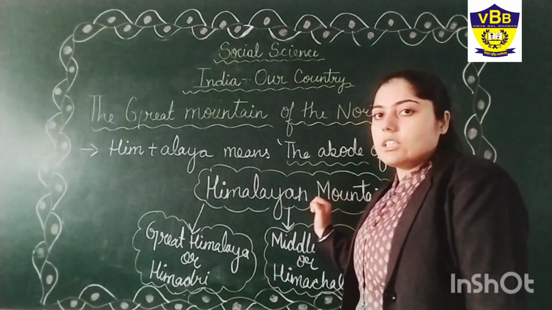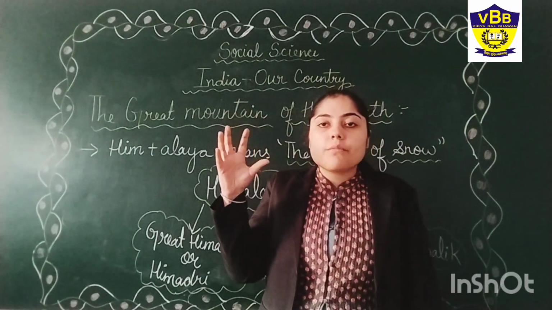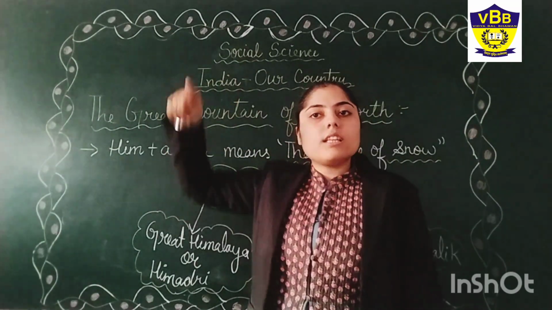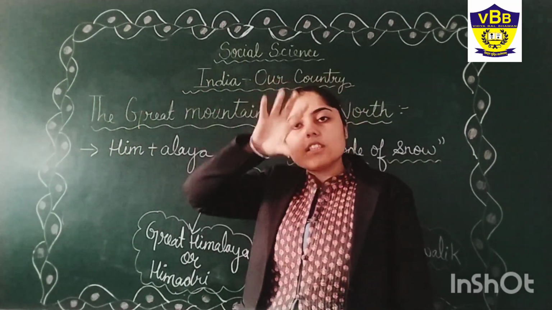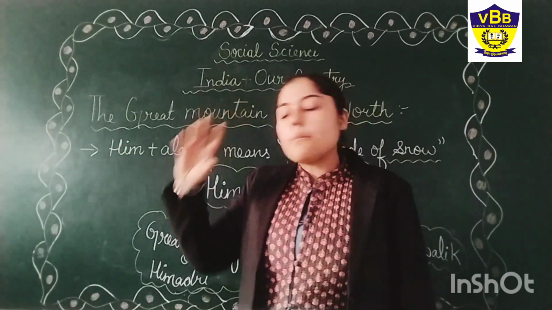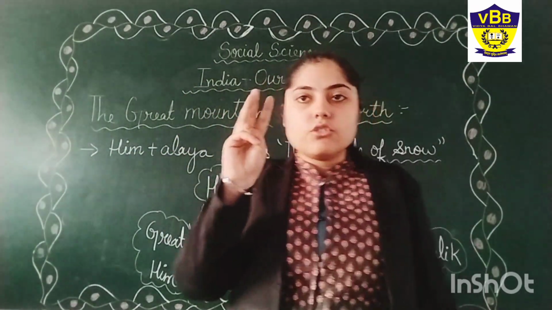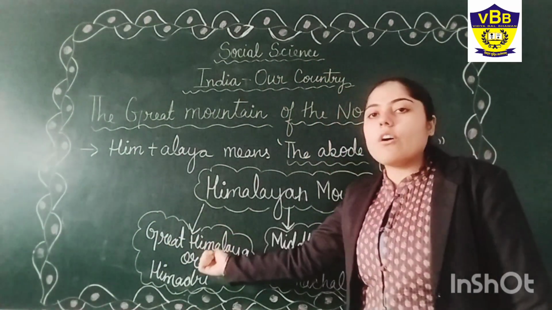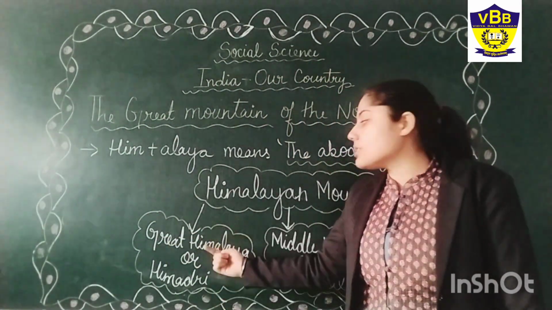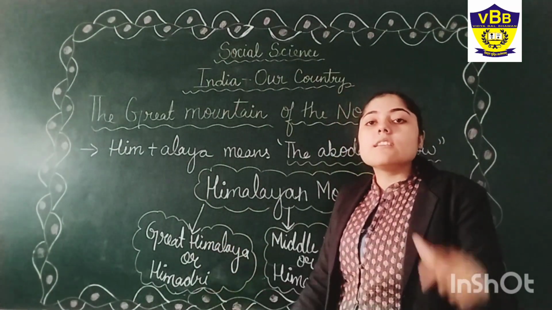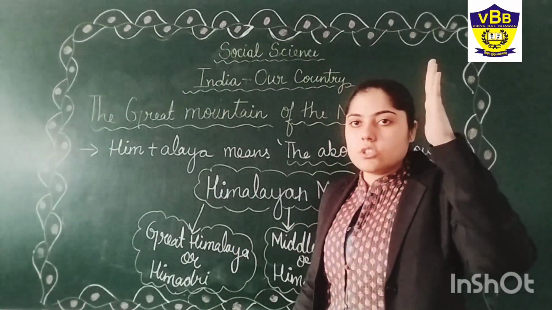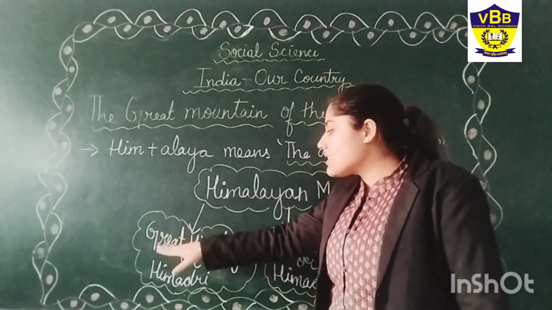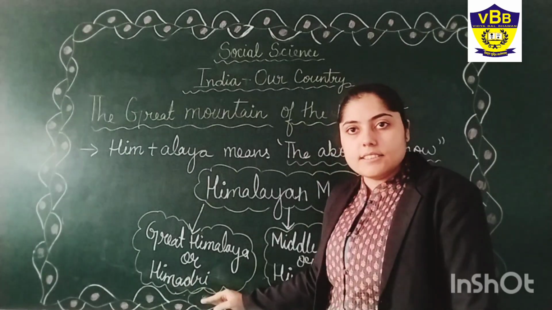The Himalayan mountains have different ranges. What is a range? It means a chain: the chain of one mountain, then another mountain, another mountain. This is the chain. The mountains have three great ranges. The first is the Great Himalaya or Himadri. The Great Himalaya means the highest range, like Mount Everest. That's why it is named the Great Himalaya or Himadri.